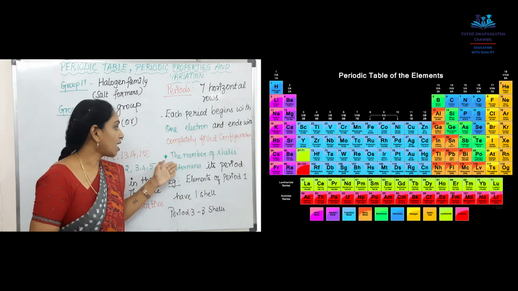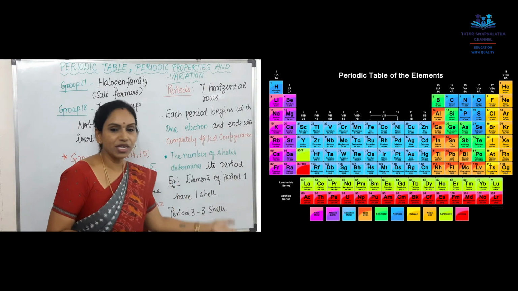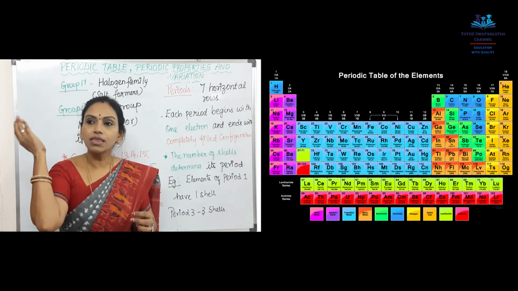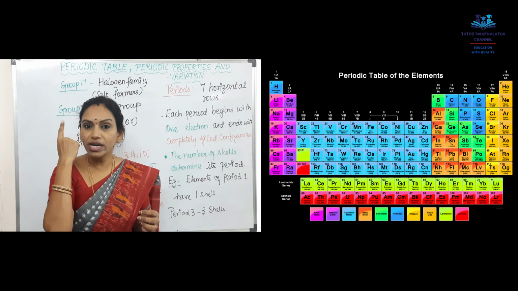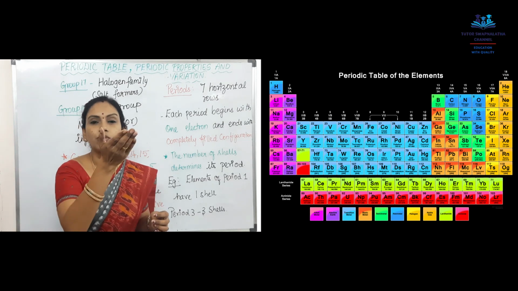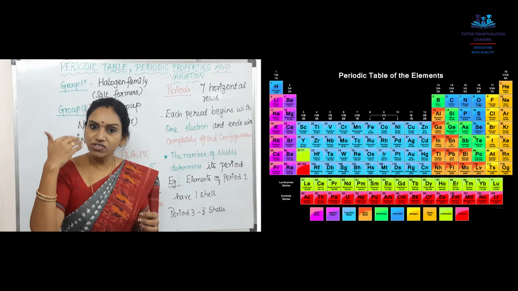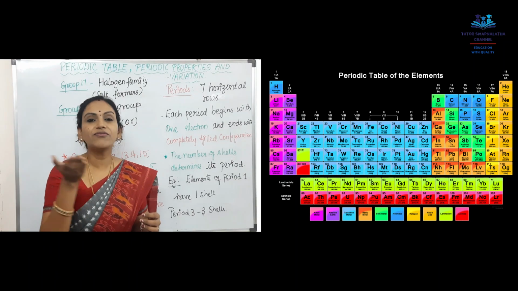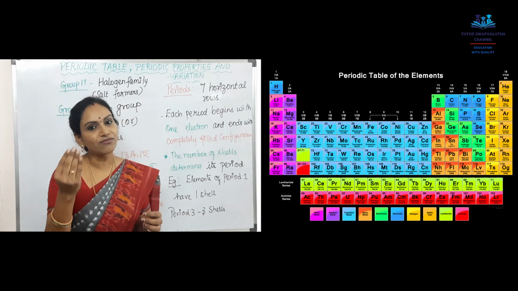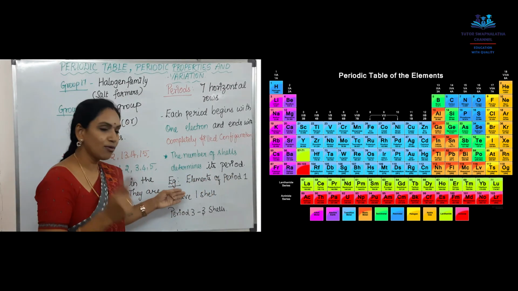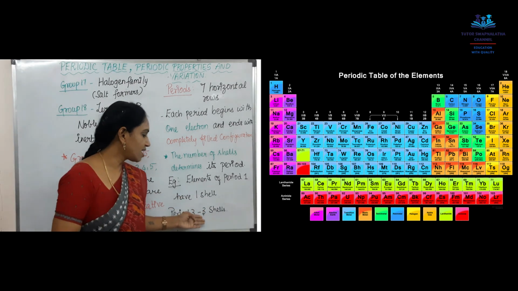Next, the number of shells determines its period. For example, how will you name period 1? It means the particular elements will have only one shell. Period 2 means the number of shells is 2. Period 3, the number of shells is 3. Period 4, the number of shells is 4, and so on. So elements of period 1 have one shell. Elements of period 3 have 3 shells.